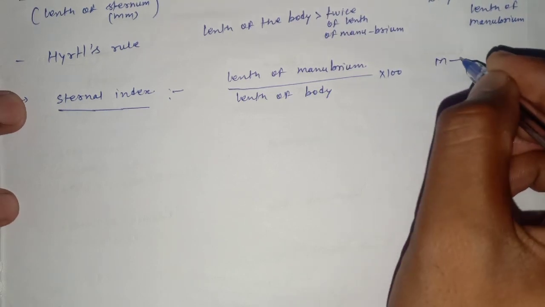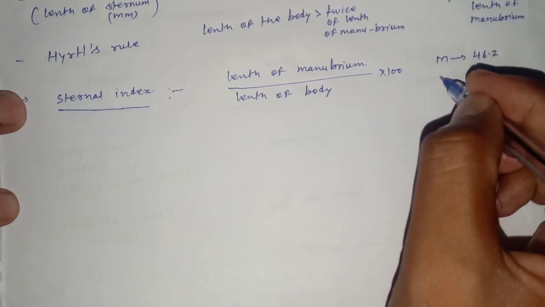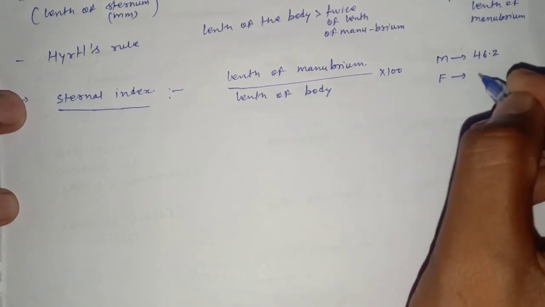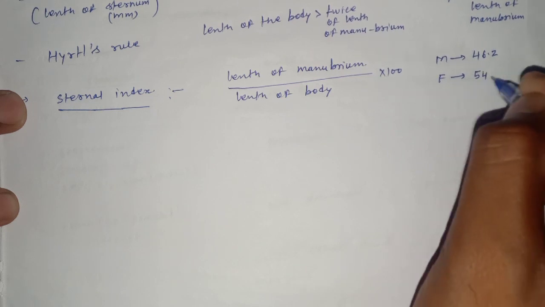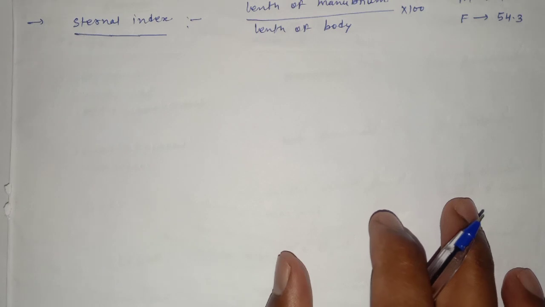For male it is 46.2, and for females it is 54.3.